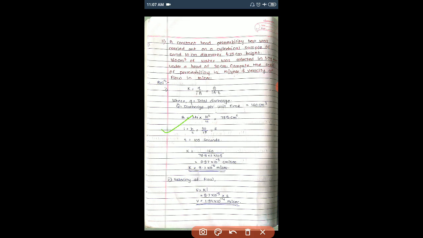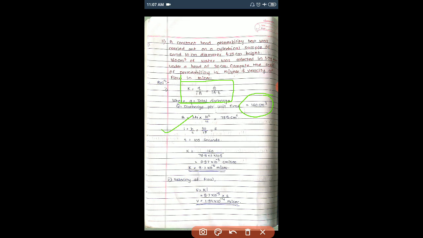Now firstly, what is given? We are given the discharge per unit time Q as 160 centimeter cube. And we have this formula for the constant head permeability method: K is equal to Q divided by iA, or capital Q divided by iAT. This part we have discussed in our PPTs. I will upload the PPTs on Google Classroom, and you can refer to those simple formulas.